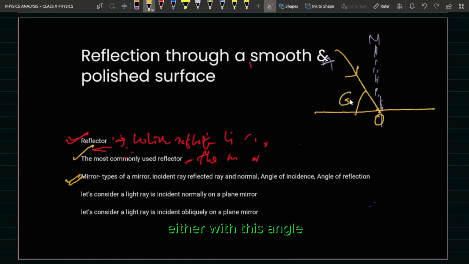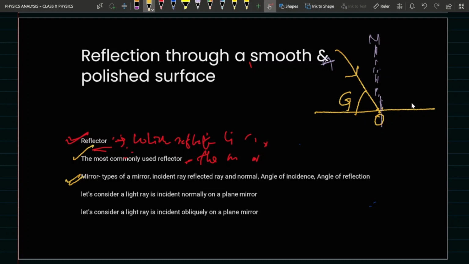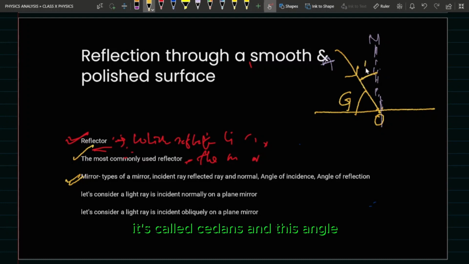By the way, this angle is called the glancing angle. The angle subtended by the incident ray to the surface is called the glancing angle, and the angle formed by the incident ray and the normal is called the angle of incidence.